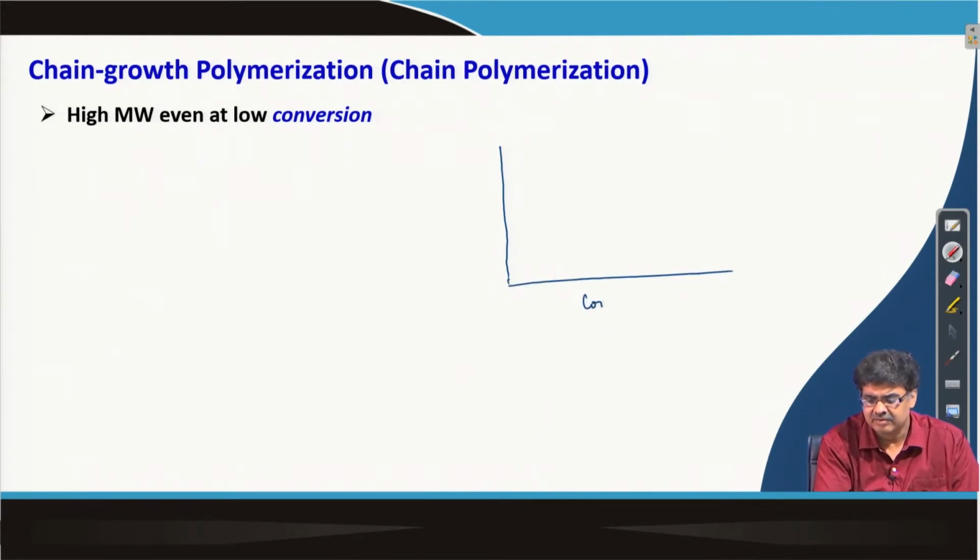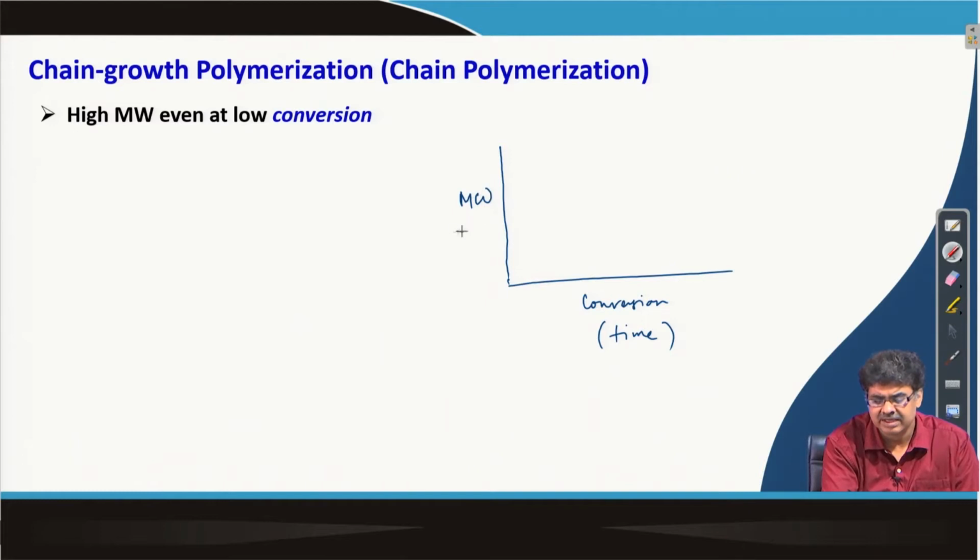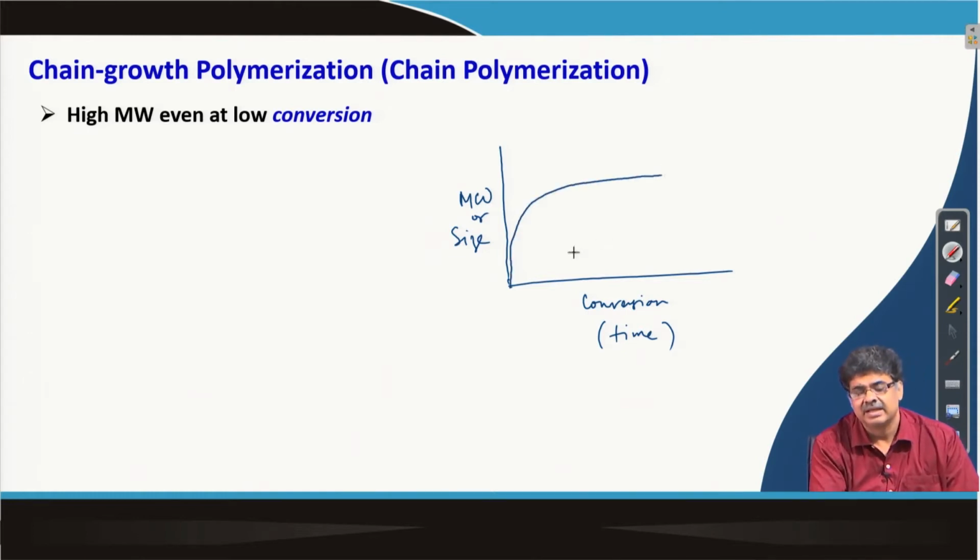So, if I actually plot conversion or time with molecular weight or size, then obviously immediately after starting the reaction you actually end up getting high molecular weight. This should be even faster.